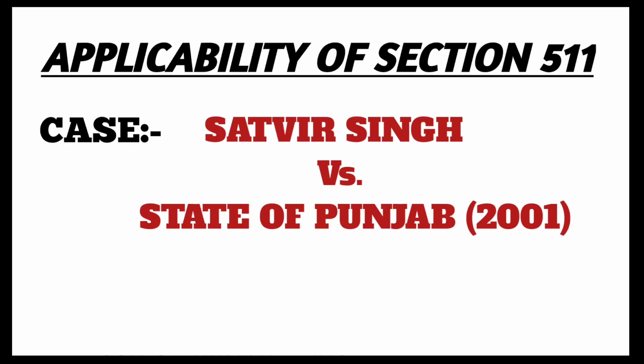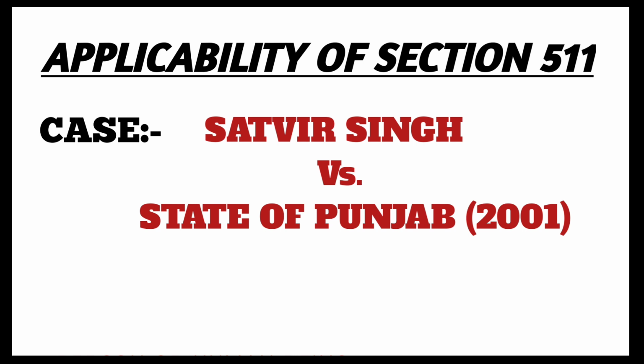Now we will be discussing the applicability of Section 511 of IPC. It was held by the Supreme Court in the case of Satvir Singh vs. State of Punjab in the year 2001 that Section 511 is applicable only to the attempt to commit such offences which are punishable with imprisonment for life or with other imprisonments.